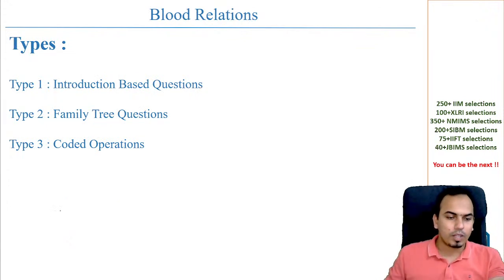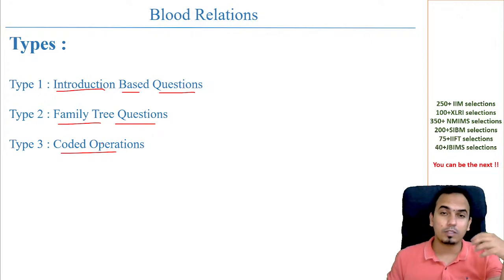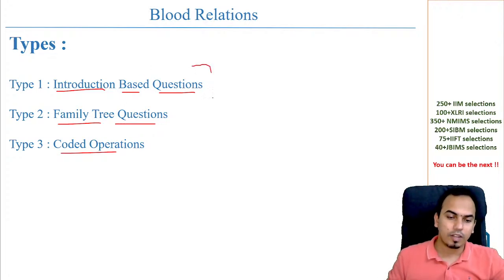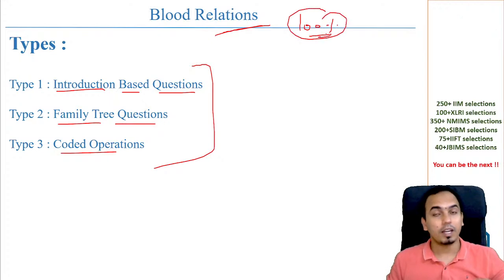Now, when I say type of questions, you have introduction-based questions, or family tree questions, or coded operations, where there is something like A aggregate B means A is brother of B, those kinds of questions. So these are the three varieties in blood relation that you should expect, and every year you do get questions on blood relations, which should be 100% correct. In fact, in the entire LR, 20 out of 20 questions should be right.